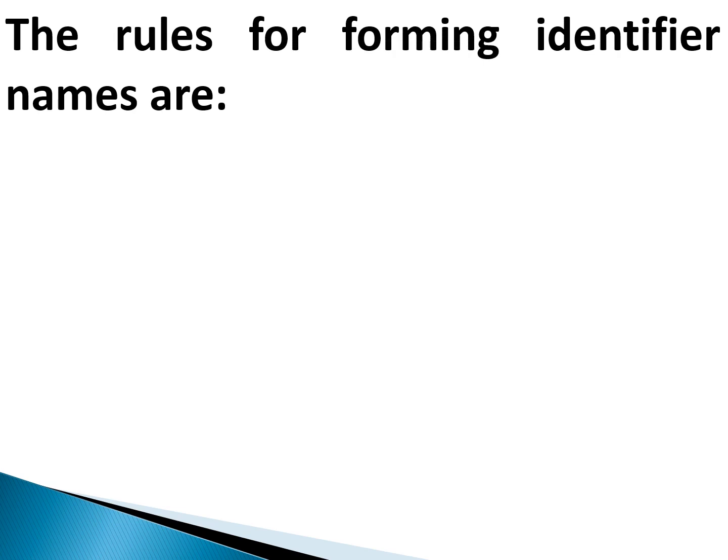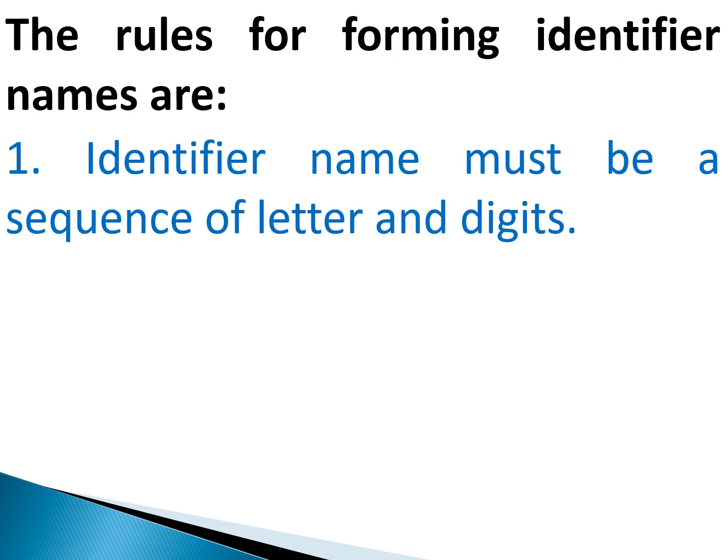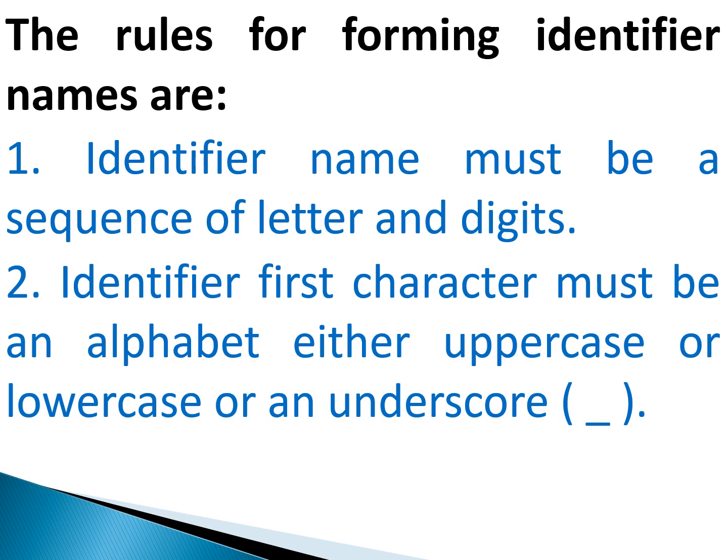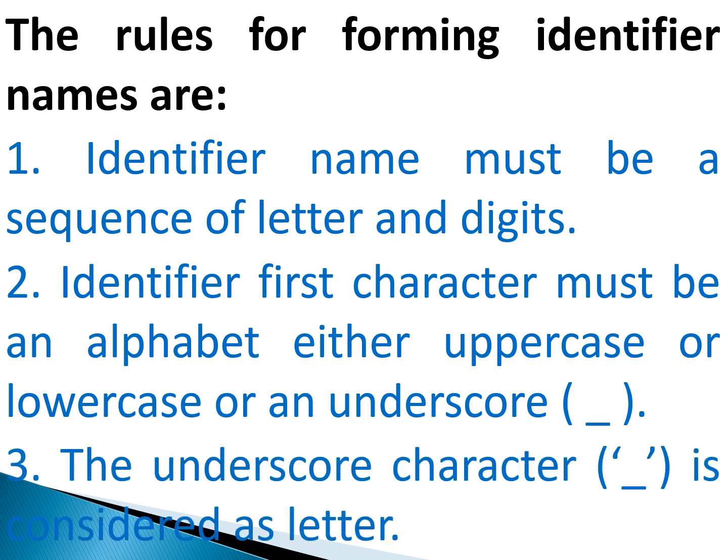The rules for forming identifier names are: an identifier name must be a sequence of letters and digits. That is, it should be a combination of letters and digits. The first character must be an alphabet. It might be an uppercase or a lowercase letter, or even an underscore. The underscore character is considered as a letter when we declare an identifier.